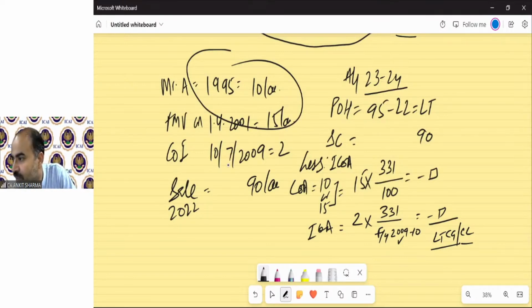Okay. Vishwanatha Reddy is asking how to determine FMV as on 1/4/2001 in case of any other asset. FMV will be given in the question. That is not our task to find out what the FMV is. It will be given in the question from the registered valuer. Government needs to know what the fair market value exactly is. So we need to just bother about how to solve the question. How to find the FMV, how to find anything else, that is not our concern.